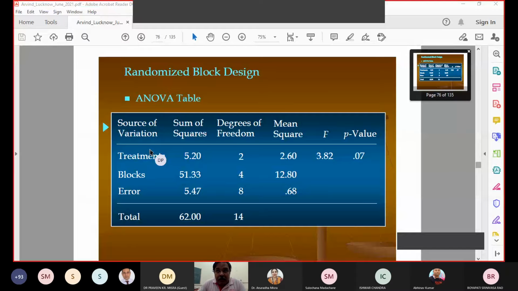On the basis of the p value, if alpha is 0.10, we can reject H0. Otherwise, if the level of significance is 0.05, then we can accept it.